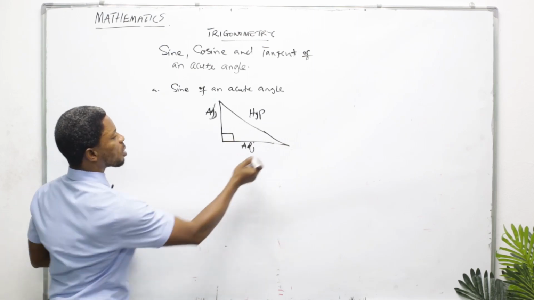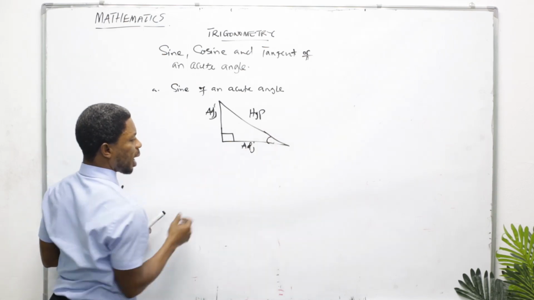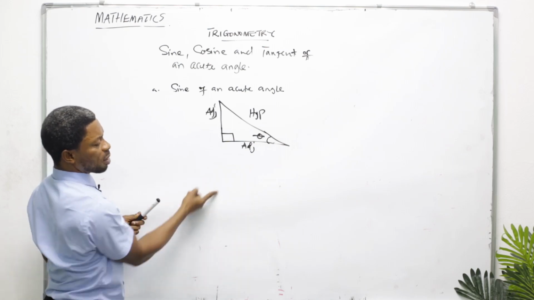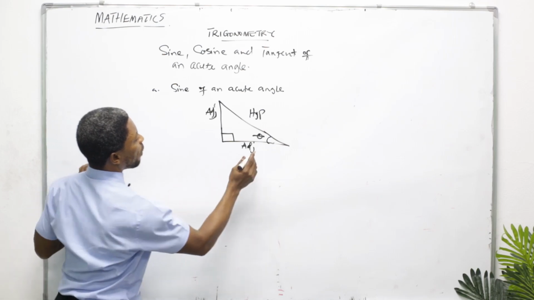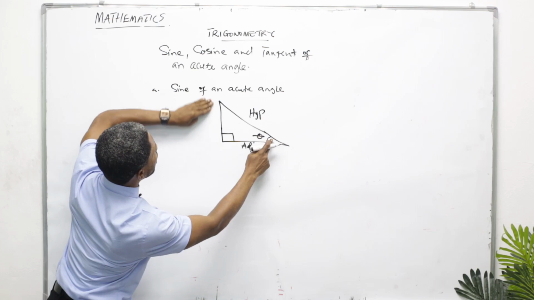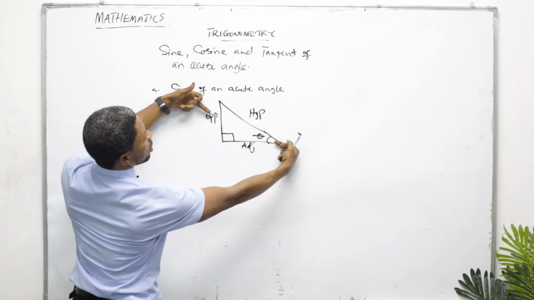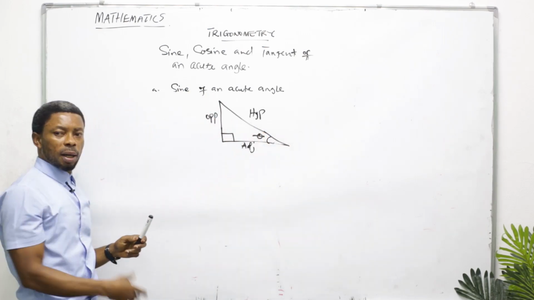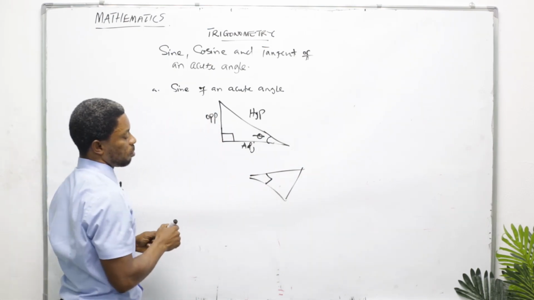But if I consider the space between these two lines that meet at this point, and I put angle theta, then this side turns to opposite, because that is the side that is opposite angle theta. And then the remaining side becomes adjacent. Even if the triangle is turned, you don't need to get confused.